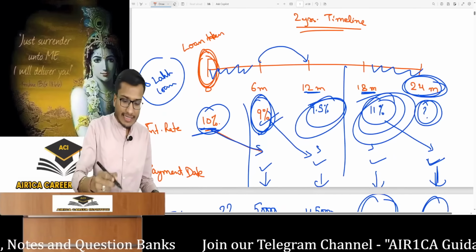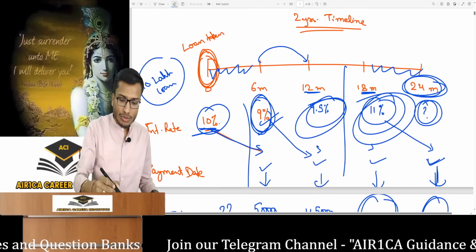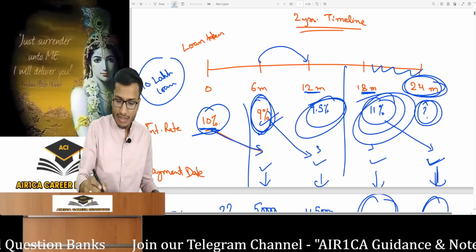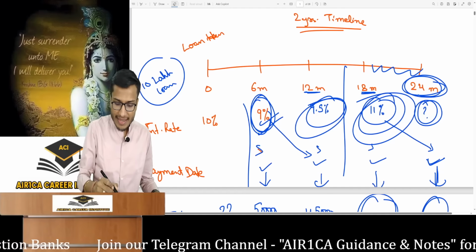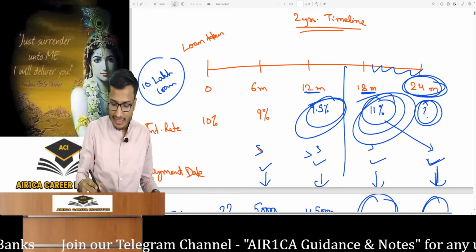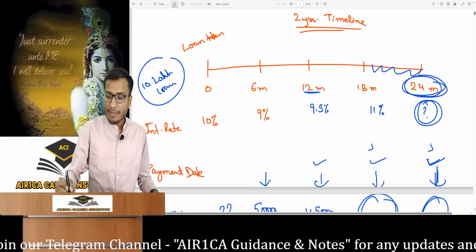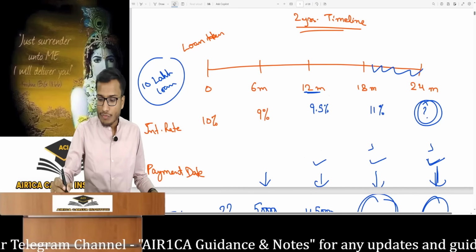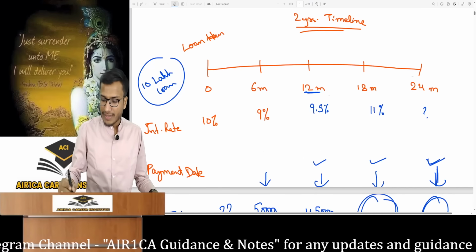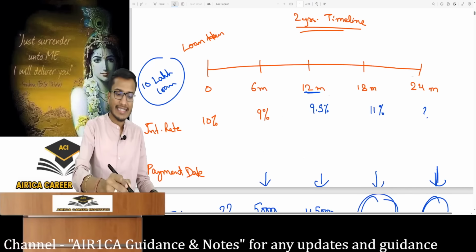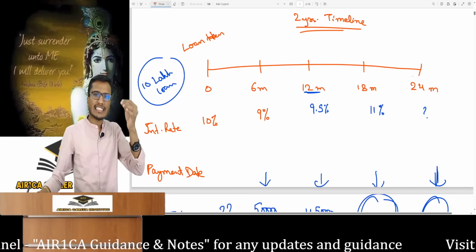See, what was the actual working then? I had drawn a timeline. Our loan is for 2 years. See, my loan is for 2 years. So for these 2 years, I sat down and decided with the banker. So for 2 years, what did I decide with the banker? Look here. So when will my floating interest change? Okay. When will my floating interest change in the market? I decided that with him. So when will my floating interest change?